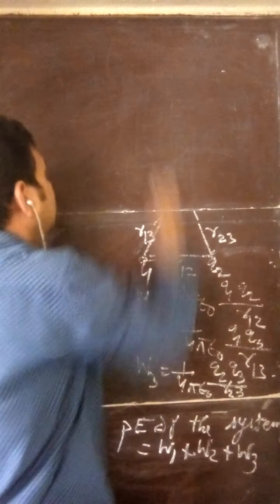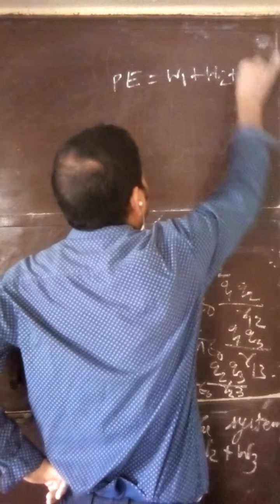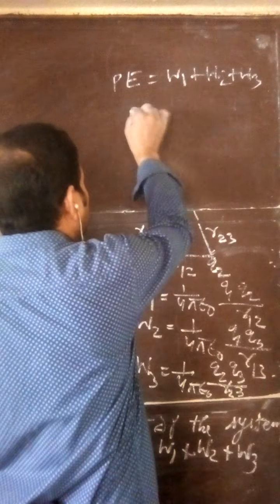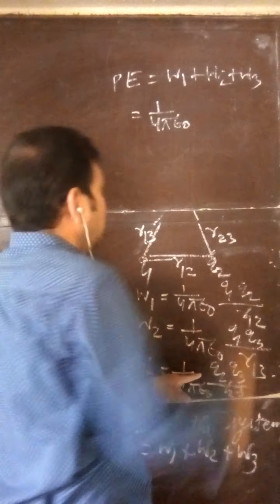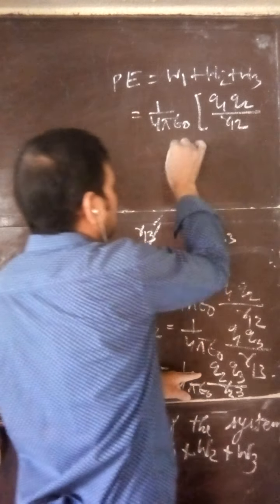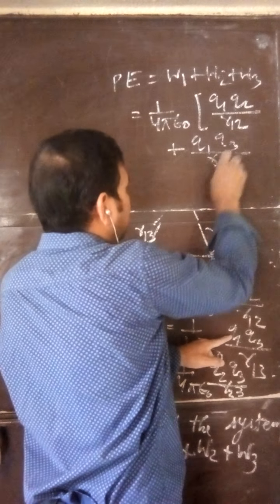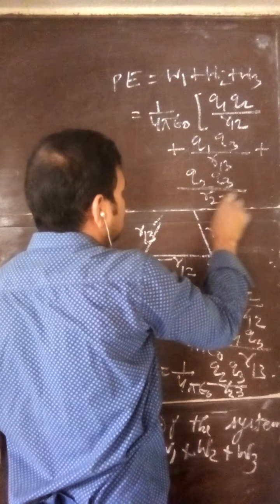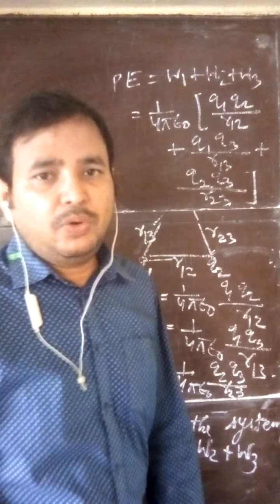So the potential energy of this system is the total work done to assemble the charges at their respective positions. So what is the total work done? 1 by 4 pi epsilon naught, you can see it is common in all these three terms. Now Q1 Q2 by R12 plus Q1 Q3 by R13 plus Q2 Q3 by R23. So this is the total work done to assemble three charges.